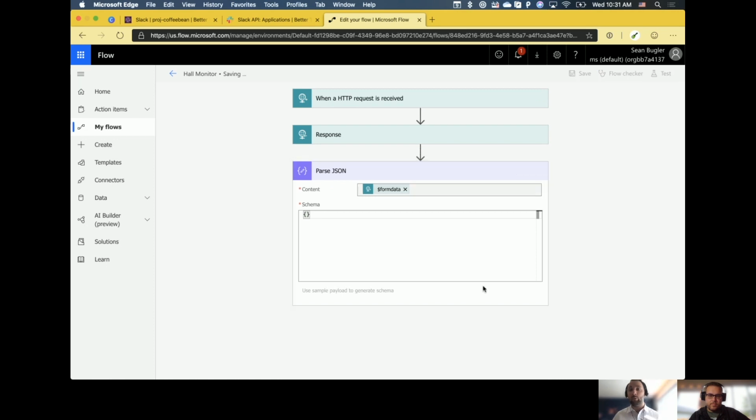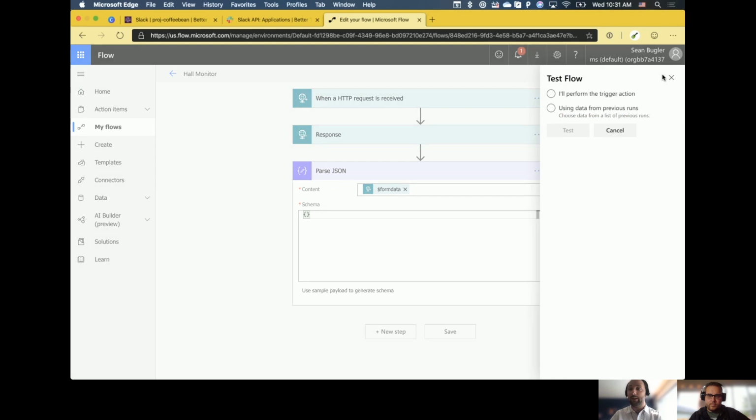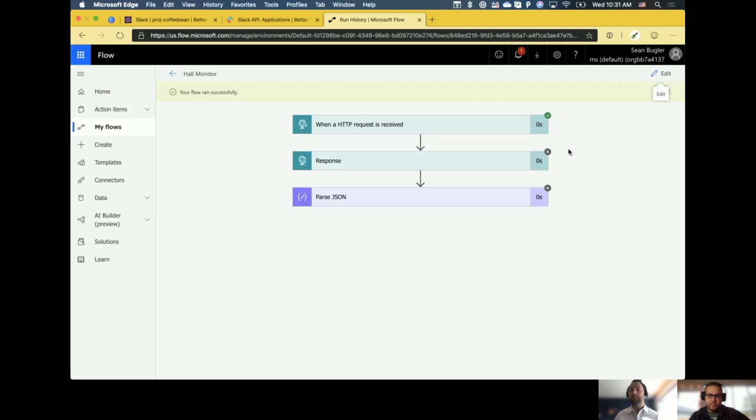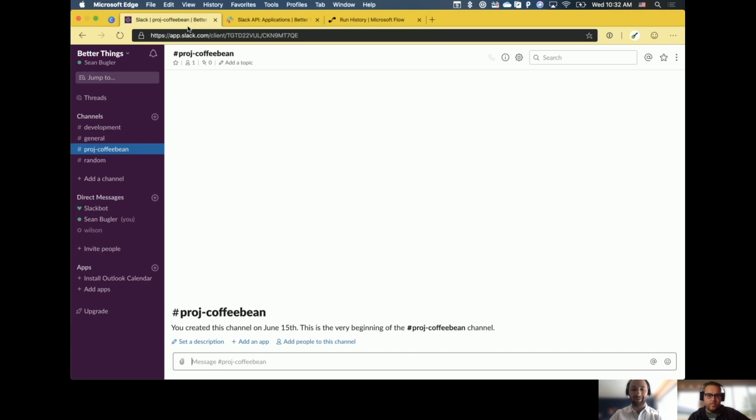Now, for those of you who have ever worked with the when an HTTP request is received flow trigger, you probably know that when I click test and use data from a previous run, it doesn't actually work because it is waiting for that information in real time. So this test isn't actually going to work in this instance. So we're going to do it live. And I'm going to run it again.